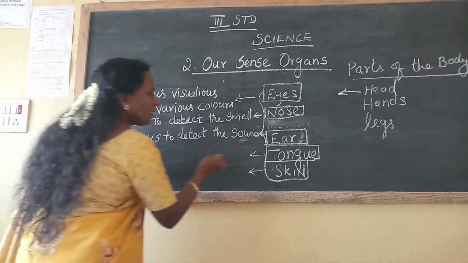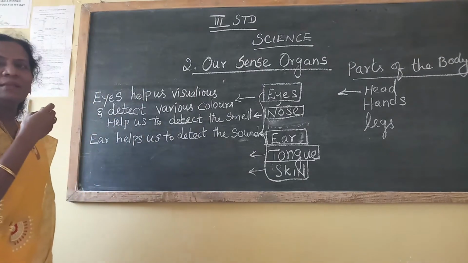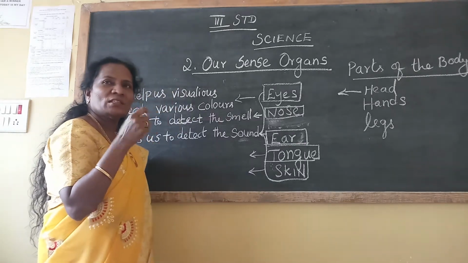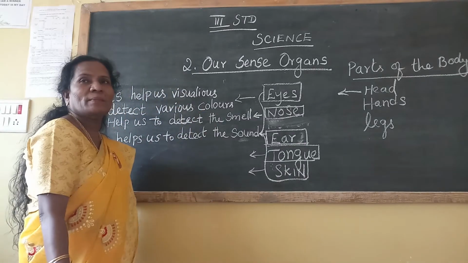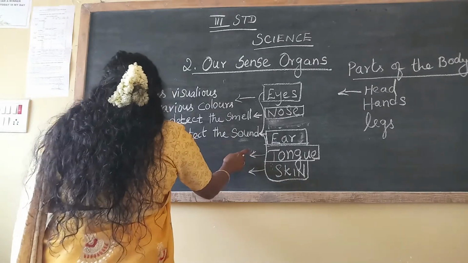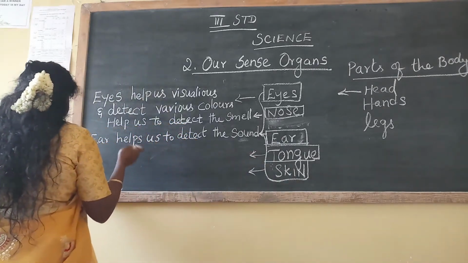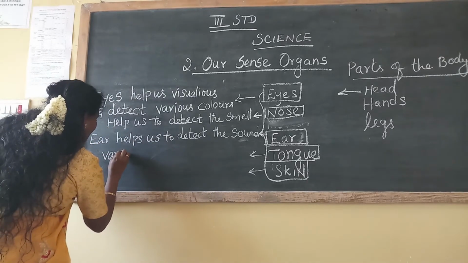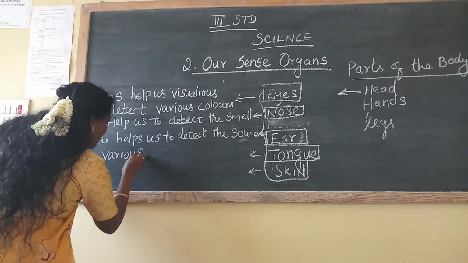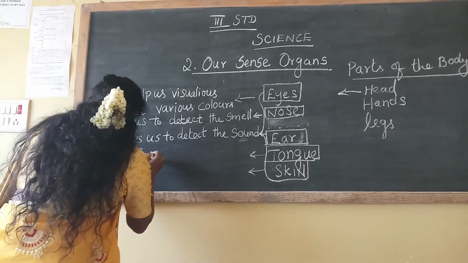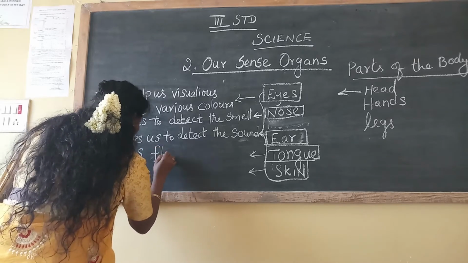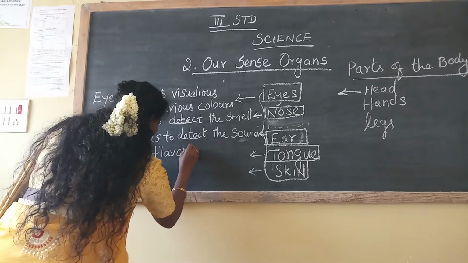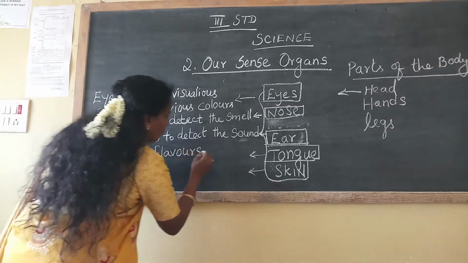Here, the tongue. When you're eating something, it is yummy or tasty. We say, no, it's very tasty, nice, delicious, and so on. Which organ finds that out in our body? Tongue. So the tongue helps us to identify the various flavors of food. V-A-R-I-O-U-S, various, flavors, F-L-A-V-O-U-R-S, flavors of food.